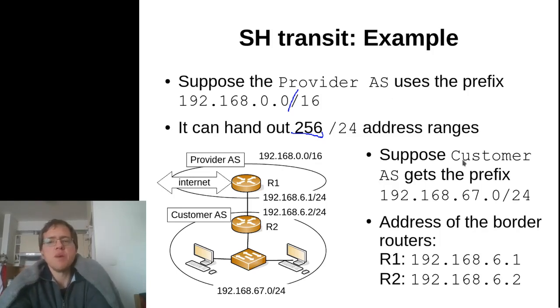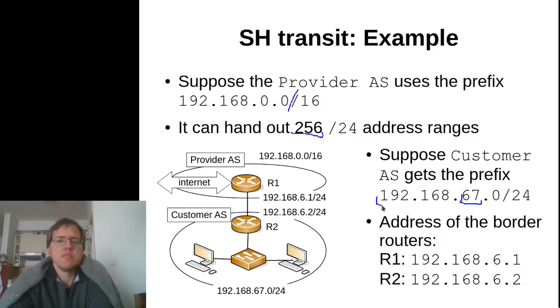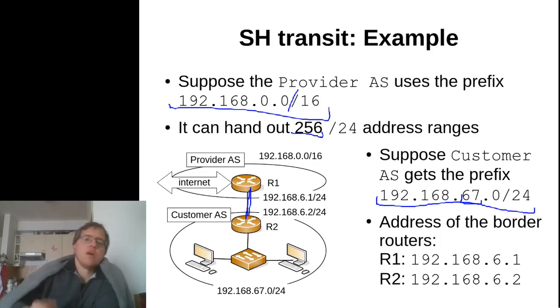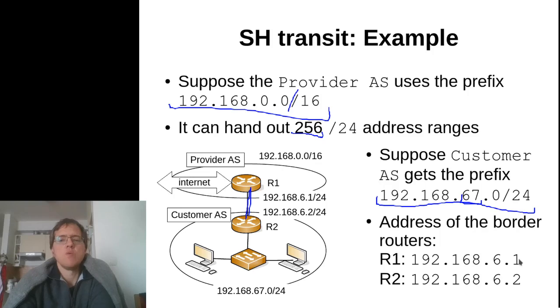Now, suppose that in this particular example, the customer AS receives the 67/24 from the address range of the provider. Again, please convince yourself that this is indeed a subprefix of this prefix. Okay, and we also assume that the border routers fall into a single IP subnet. In this particular case, this is 192.168.6.0/24, and the two particular IP addresses are 1 and 2.